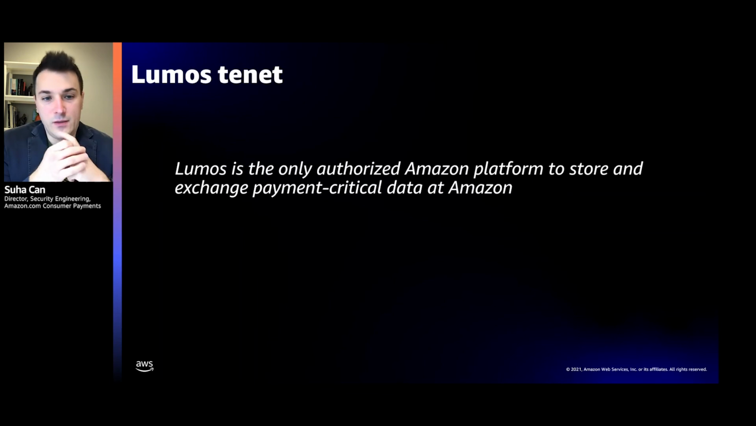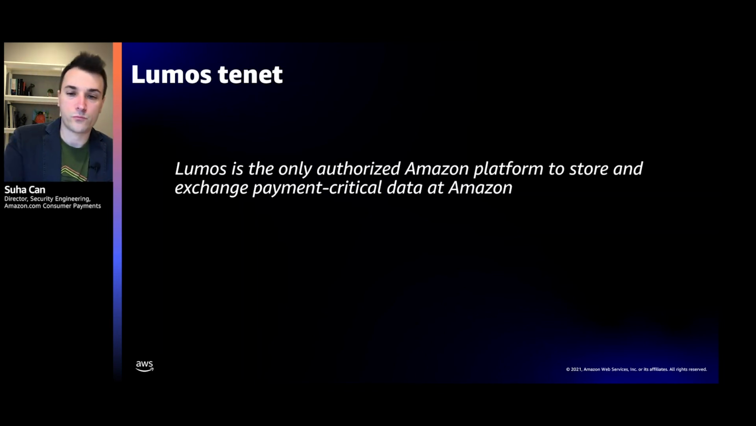Another tenet that we have is essentially tokenization. Lumos is a data custodian service. And when you think about Lumos within Amazon, it is the only authorized system to store payments data for our customers. So by just having this policy at the enterprise level, as all of Amazon businesses continue to build and grow, you continue to keep the consistent security bar for the payments data, which essentially equates to the security bar of the Lumos service.